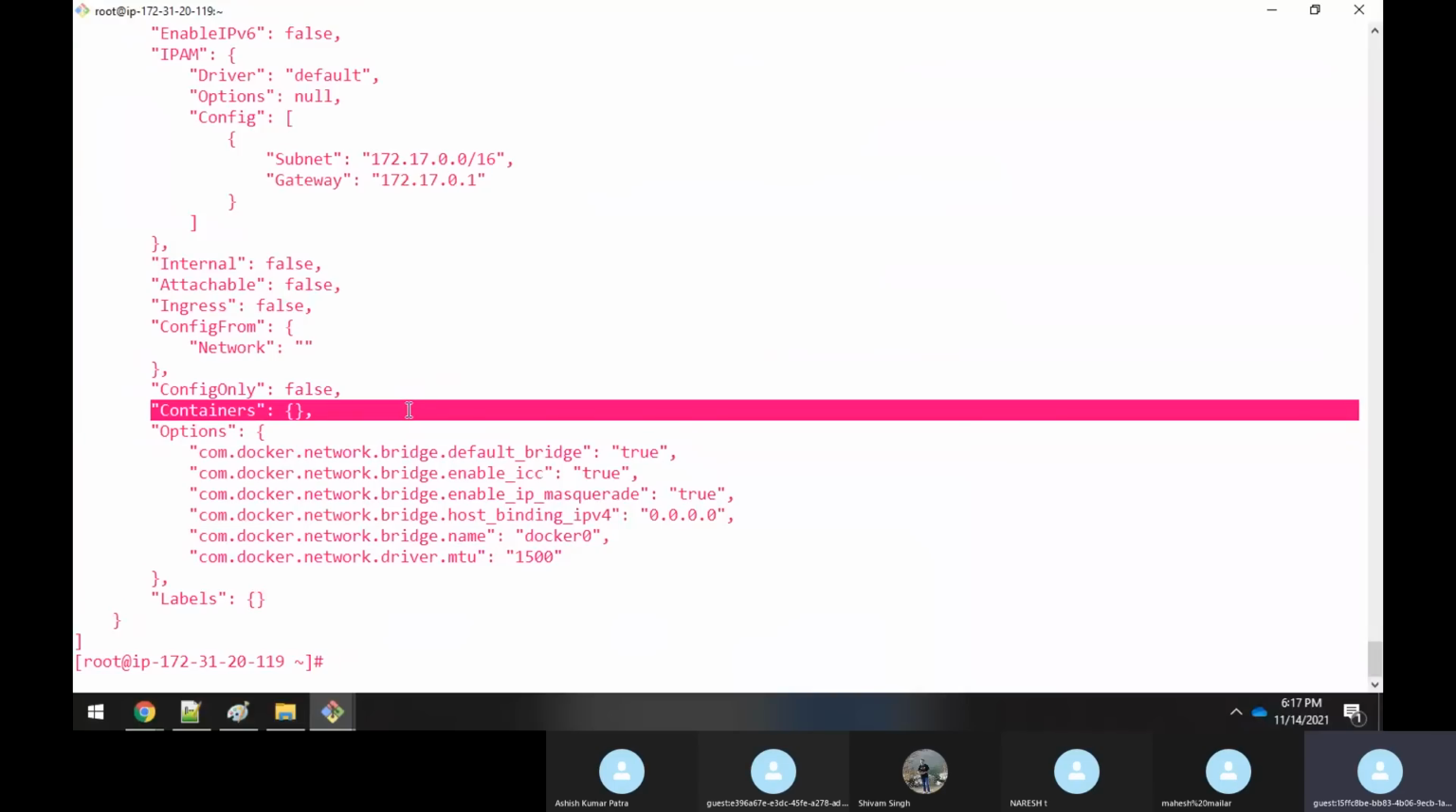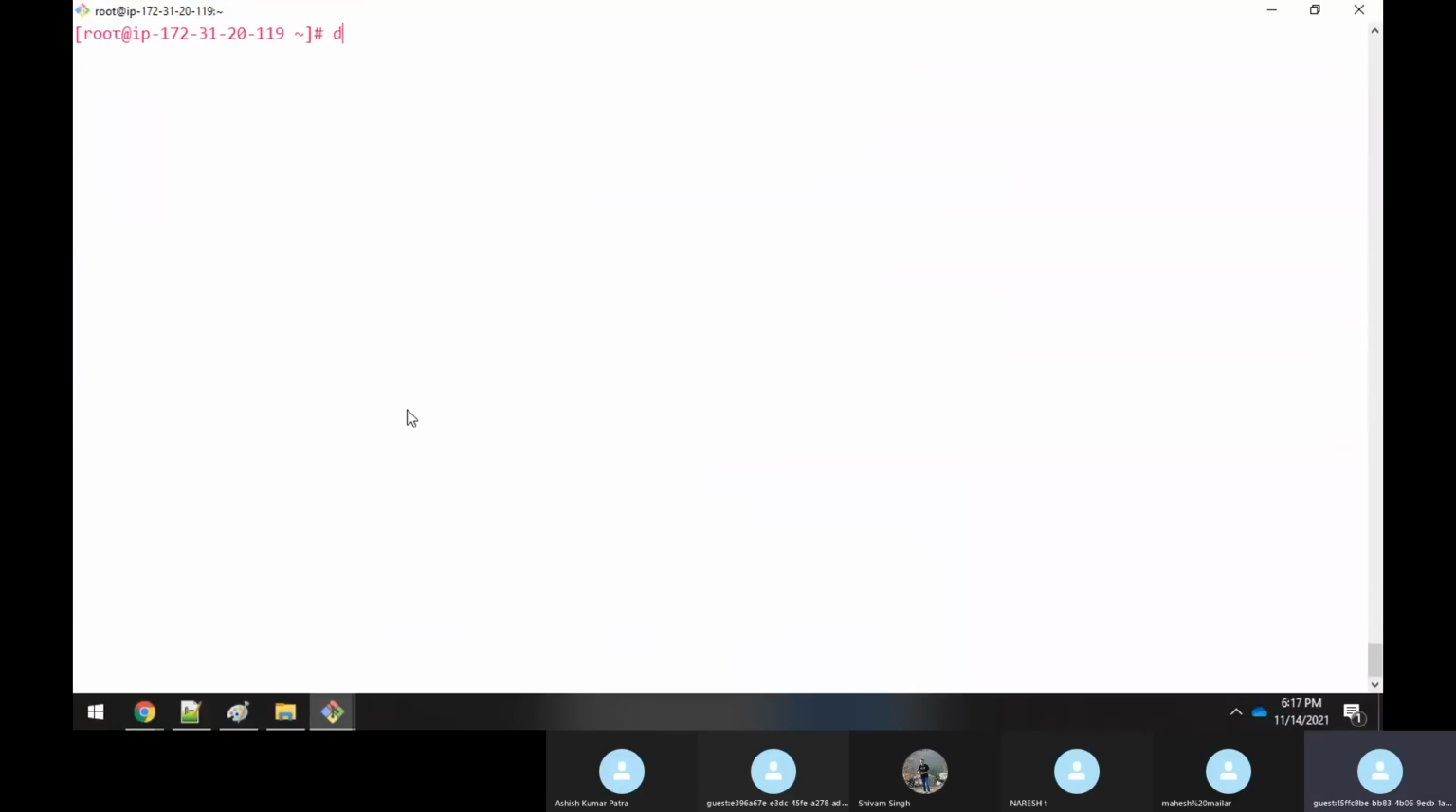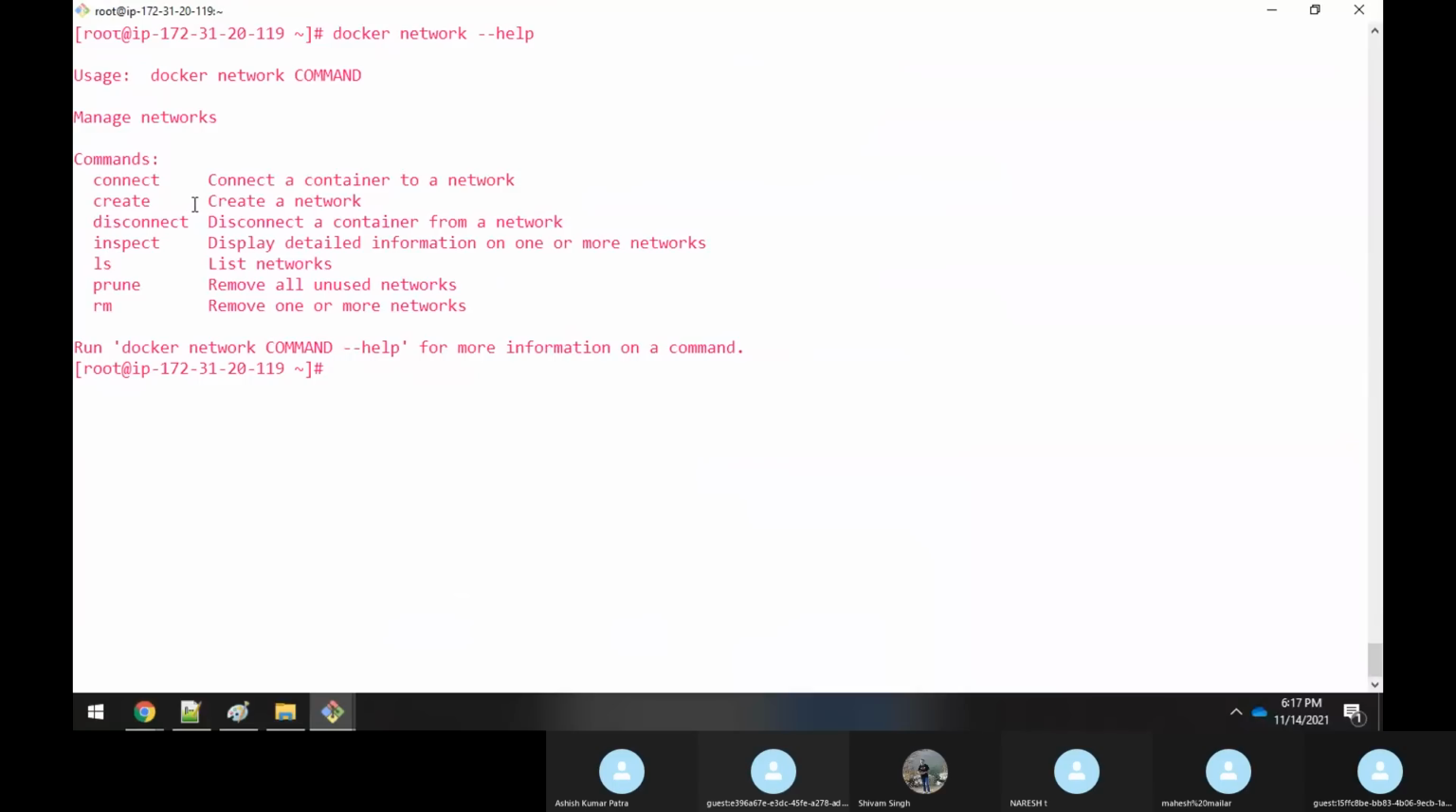Clear? Now you say, okay, Rajesh, now I want to create my own bridge network. I don't want this default Docker 0, man. I want my own bridge network. How to do that? Docker network --help. What is it? You have a create option, right? So you have docker network create, and I will give something like dev-team. So you have created a new bridge network interface, which is dev.